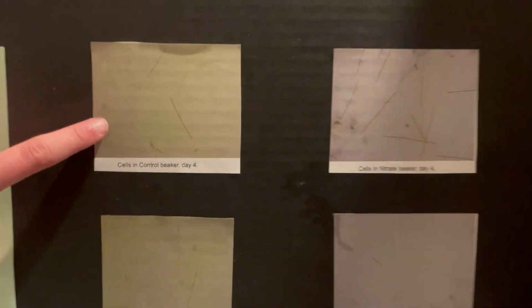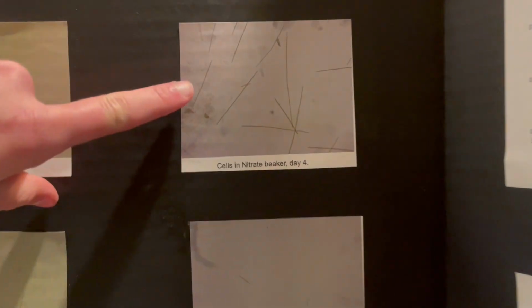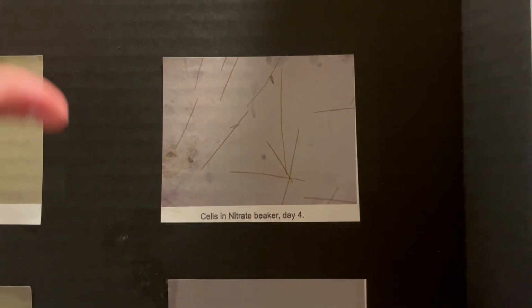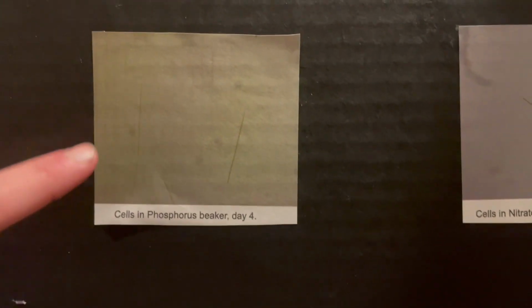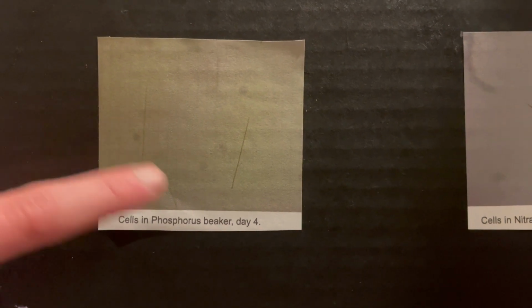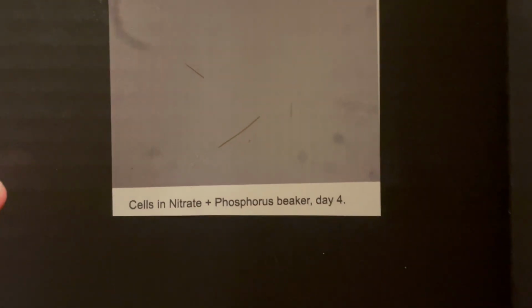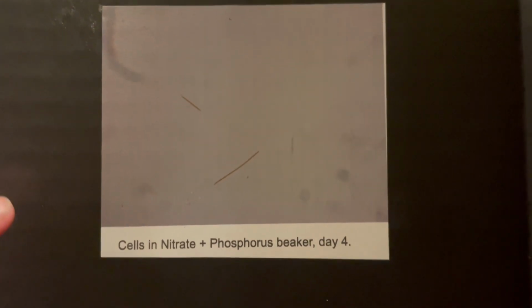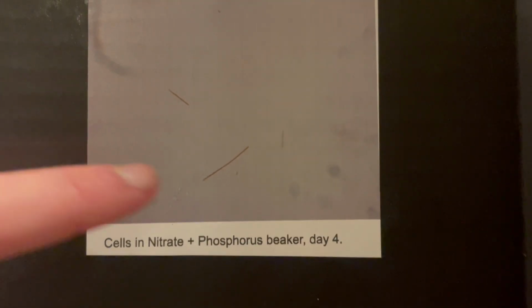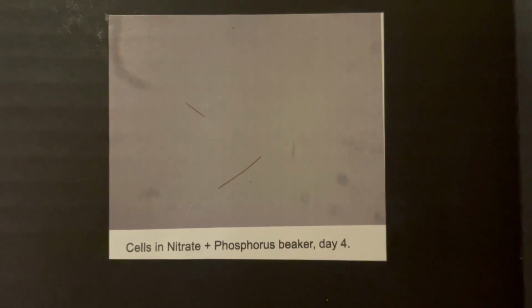This is the control beaker on day 4 with the 2 filaments. This is the nitrate beaker on day 4 with a lot of filaments. This is the phosphorus beaker on day 4 with 3 filaments. And this is the nitrate and phosphate beaker on day 4 with 3 filaments.